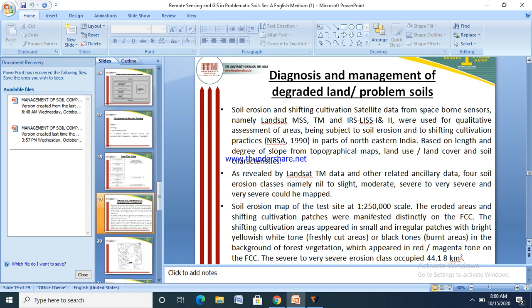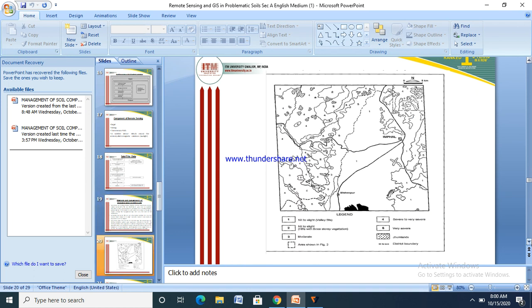The severe to very severe erosion classes accordingly cover about 44.18 square kilometers. So this is the image taken by the satellite regarding the shifting cultivation and the coverage of the soil.